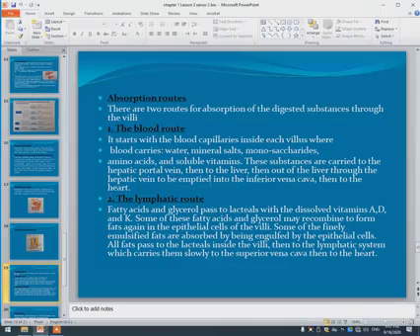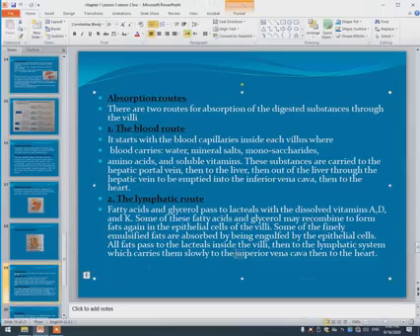The second route is called the lymphatic route. Fatty acid and glycerol pass to the lacteals with dissolved vitamins A, D and K. Some of these fatty acid and glycerol may recombine to form fats again in the epithelial cells of the villi. Some of the emulsified fat is absorbed by being engulfed by epithelial cells. All fat passes through the lacteal inside the villi, then to the lymphatic system, which carries it slowly to the superior vena cava and also returns to the heart.